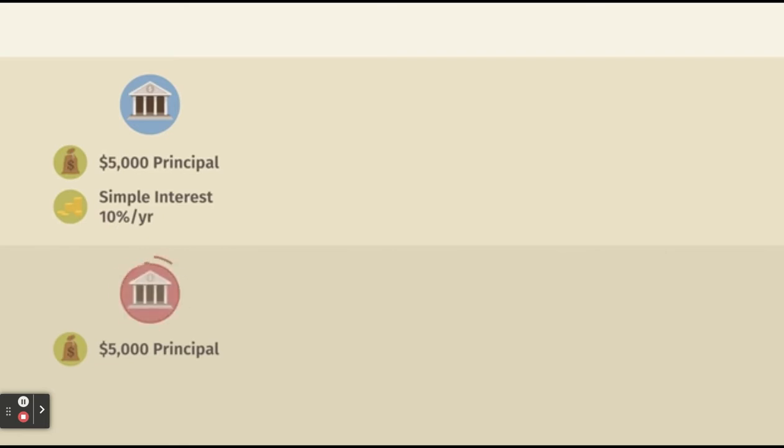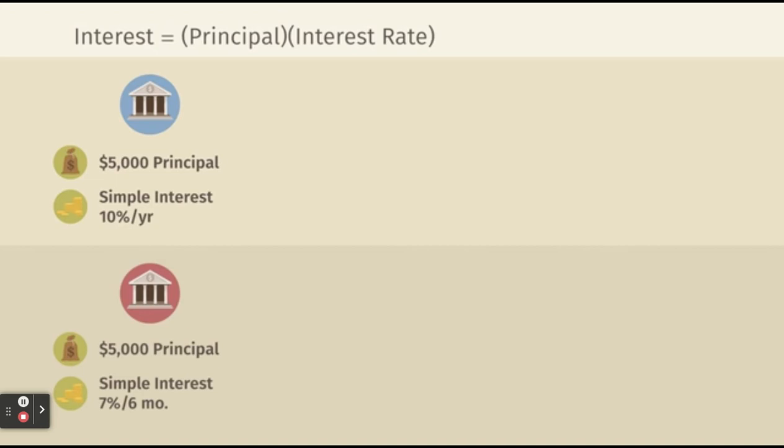Harriet is requesting $5,000 in principal from the banks. The beaver banker from the First National Beaver Bank is offering a simple interest rate of 10% per year, while the beaver banker from the Second National Beaver Bank is offering a simple interest rate of 7% per 6 months. To calculate simple interest, you simply need to multiply the principal by the interest rate in decimal form by the length of time. In short form, this is written simply as I equals P R T.